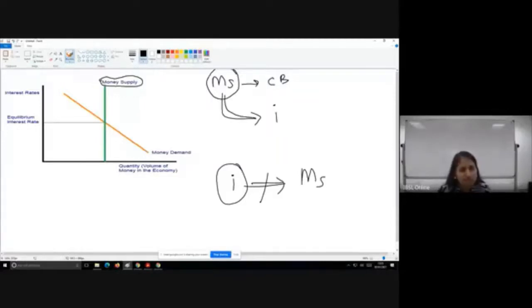All right. So as per the diagram, irrespective of interest rate being at 5, 10, or 12, money supply doesn't change. If the central bank decides to increase the money supply, then yes, money supply will increase, causing the interest rate to come down. Okay, that is the reason it is a vertical line. But money demand, like all the other demand curves, is a downward sloping line, and we will see why.